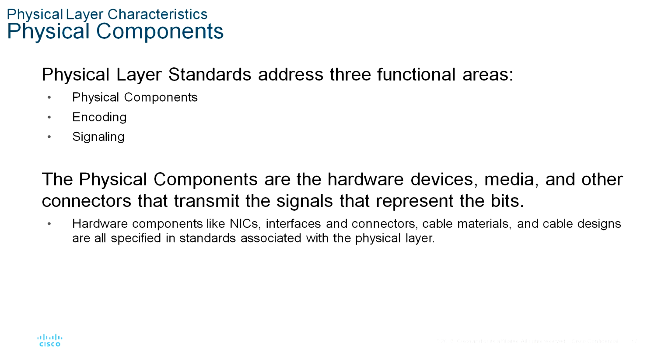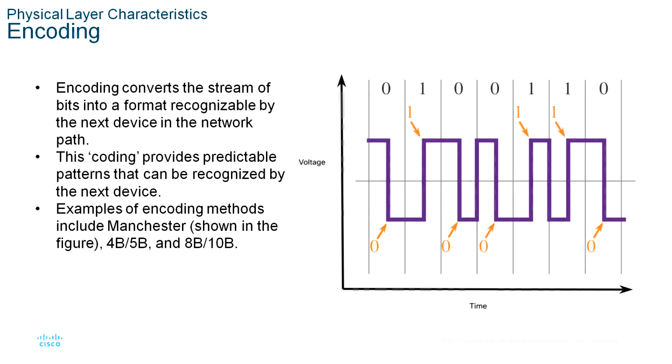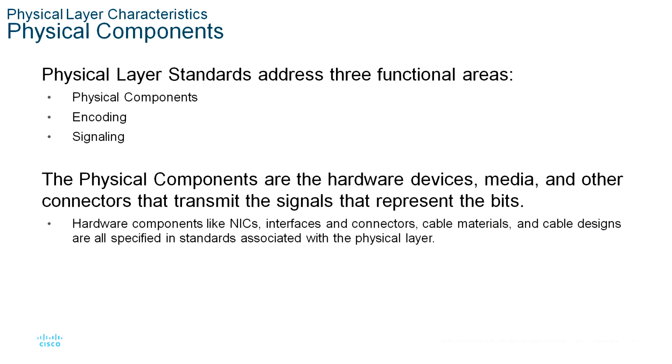The physical components are the electronic hardware devices, media and other connectors that transmit the signals that represent the bits. Hardware components such as NICs, interfaces and connectors, cable materials and cable designs are all specified in standards associated with the physical layer. The various ports and interfaces on a Cisco 1941 router are also examples of physical components with specific connectors and pinouts resulting from standards. The next one, encoding.